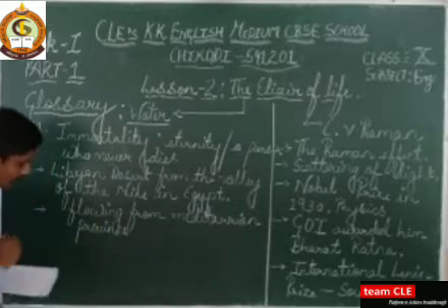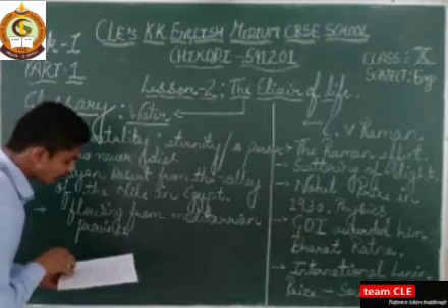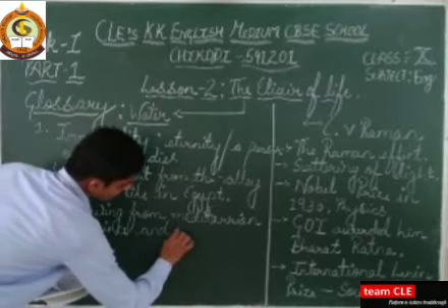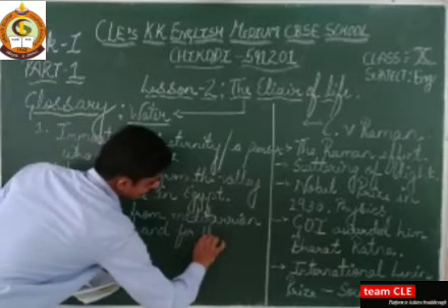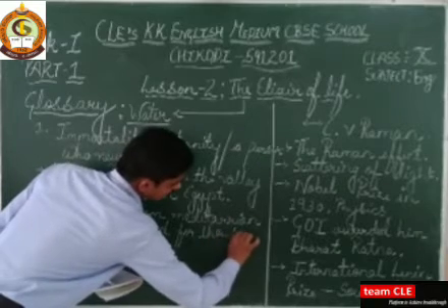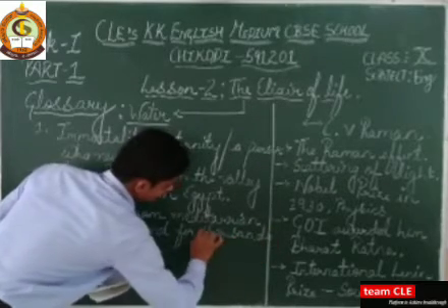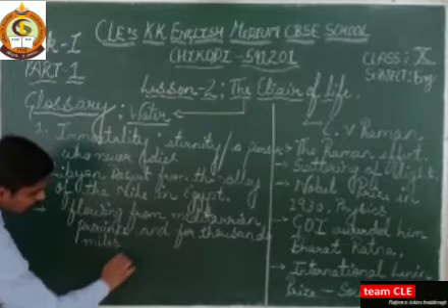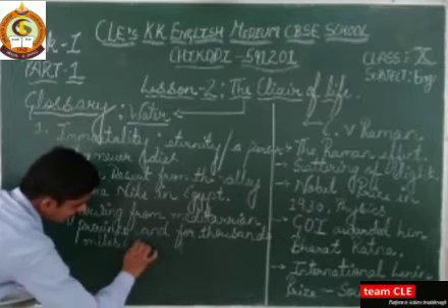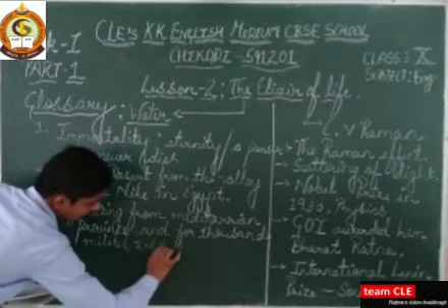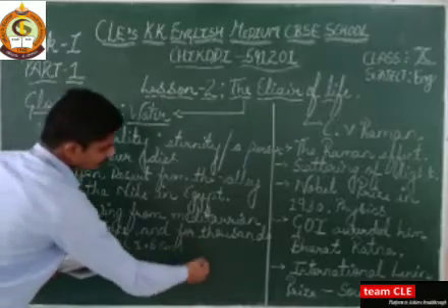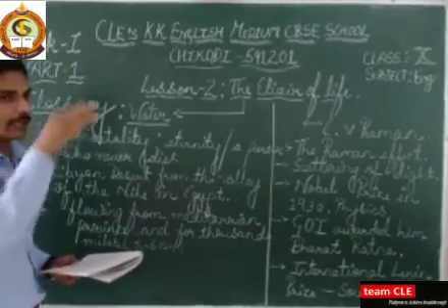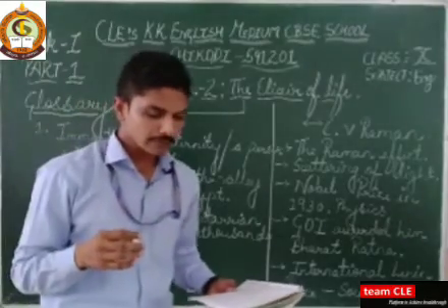It is flowing from the Mediterranean and its source is a couple of thousands of miles away, and it will flow in the same manner for thousands of miles. So student, 1 mile is equal to how many kilometers? 1.6 kilometers. Understood? So this river is flowing thousands of miles from the Mediterranean area, and it is passing through the desert.